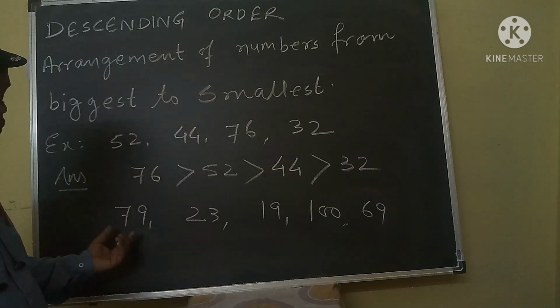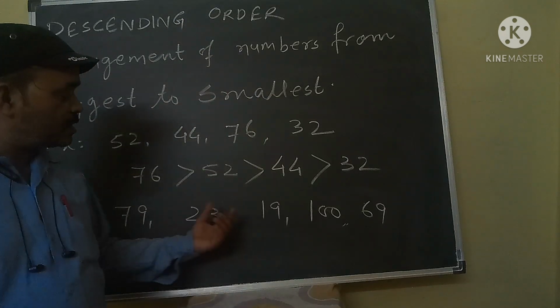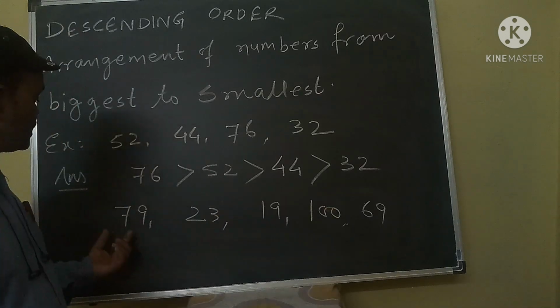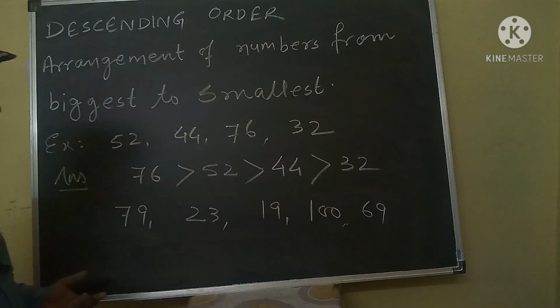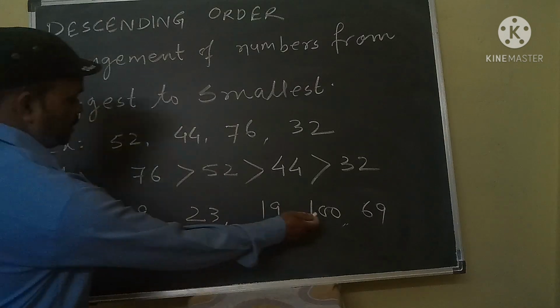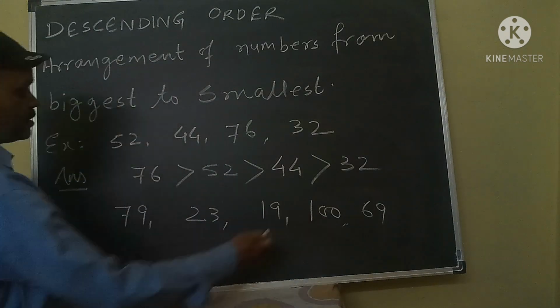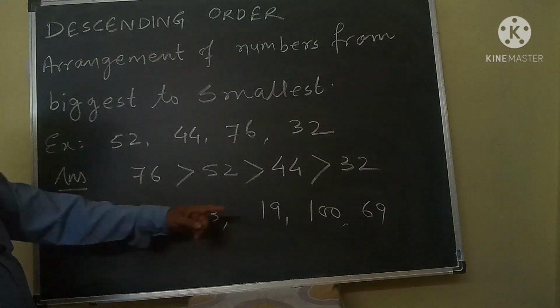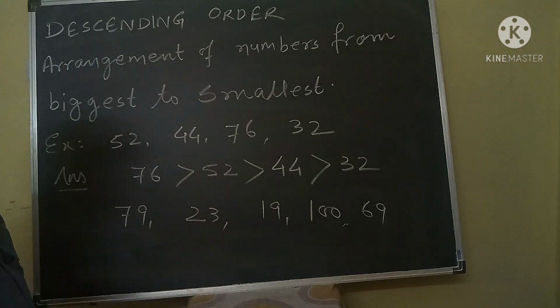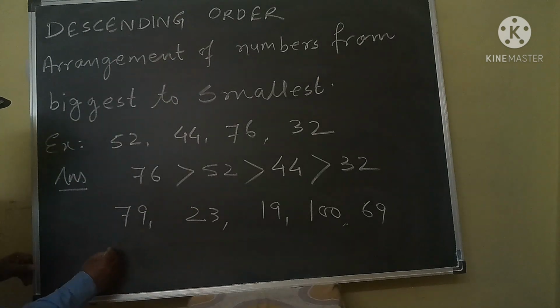What is the biggest natural number in these five numbers? Now look here. In these five numbers, 100 is the biggest natural number. So first we will write 100.